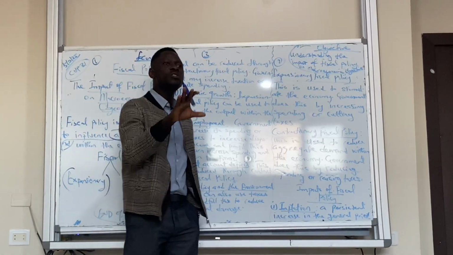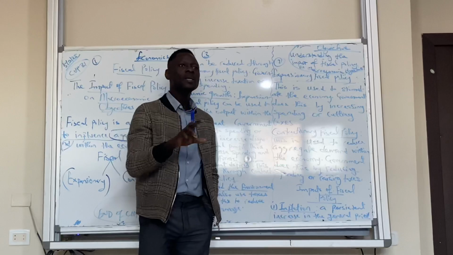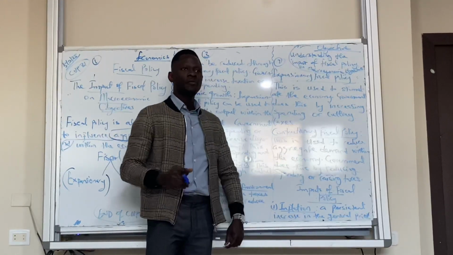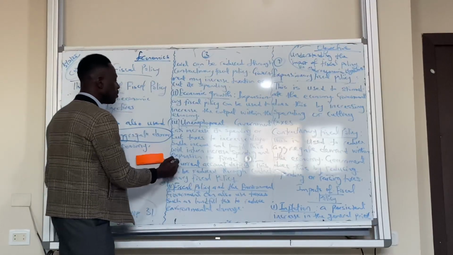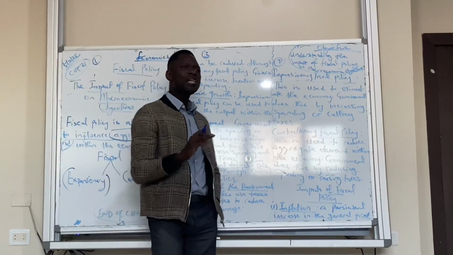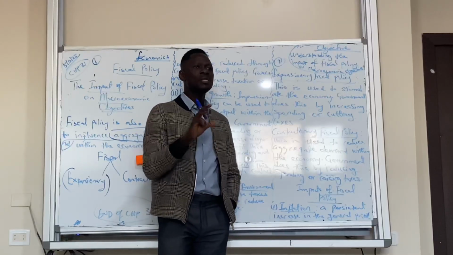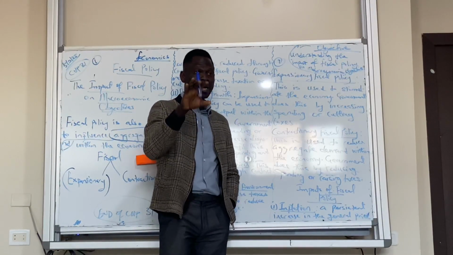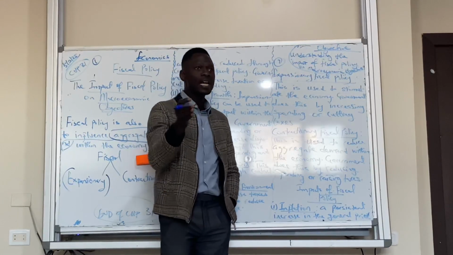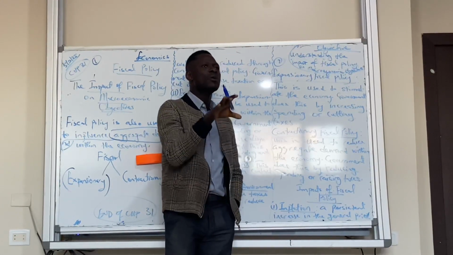So for unemployment to be solved or to be reduced, government has to use what? Expansionary fiscal policy. Is it clear? Is it clear, please? Yes. Then we have current account deficit. Why do we have current account deficit? We have current account deficit if the debit side of our current account balance of payment is higher than the credit side of our current account.